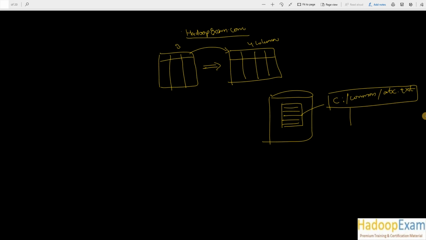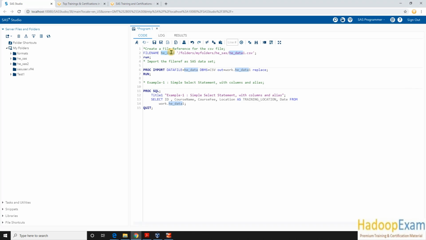What you would be doing, you would create one file pointer, so that is known as a file reference in SAS. So let's say hedata1.csv is my name for this file. Okay, so here we are pointing this file on the disk as hedata. Okay, hedata as a reference file. So now in my entire program I would use this hedata file reference.